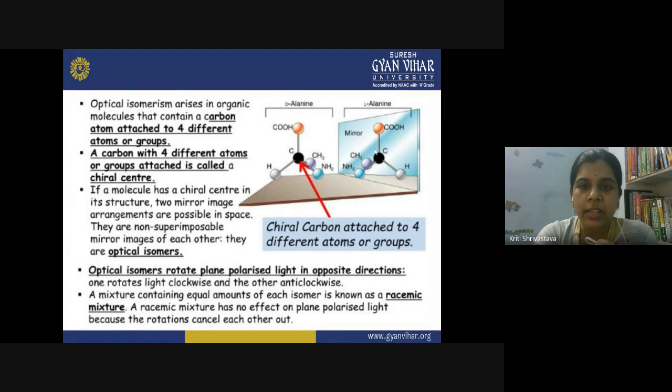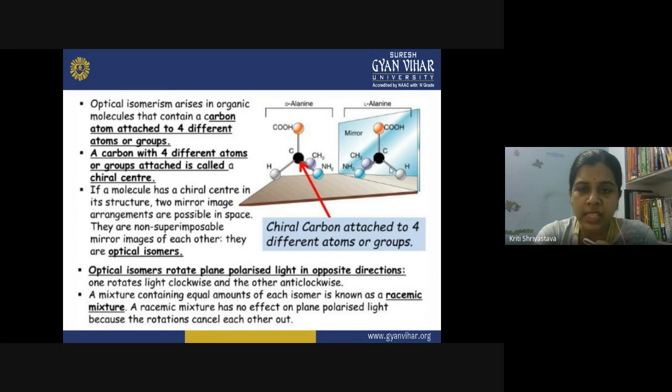Now, when you look at the mirror image of this molecule, this is the actual molecule, and you are looking at the mirror image. So now, if you put this mirror image like this and put it over the original molecule, what will happen in this mirror image? Now you can see a blue sphere here. So this blue sphere is the amino group. So when you try to superimpose this image on the original molecule, in the place of hydrogen you are getting the amino group, and in the place of amino group you are getting the hydrogen.